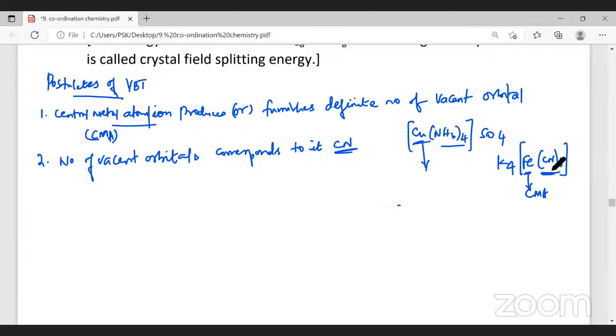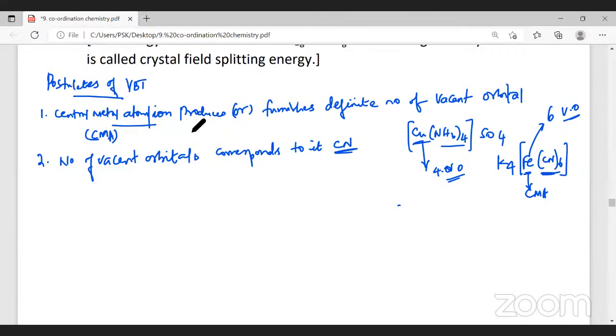We learned in so many examples I gave you. So the coordination number here is 6. That means iron has to create how many vacant orbitals? 6 vacant orbitals. Here copper has to create how many vacant orbitals? 4 vacant orbitals. Are you following? So that is what it says.